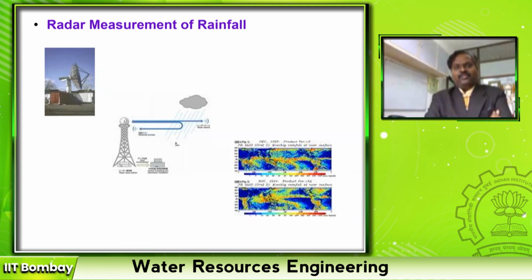We have very powerful meteorological radars on the east coast as well as on the west coast, which can measure the rainfall clouds within a radius of 250 kilometers. Right? For every 500 meters, you can see a radar which measures the rainfall. They measure the areal extent of the rainfall also.